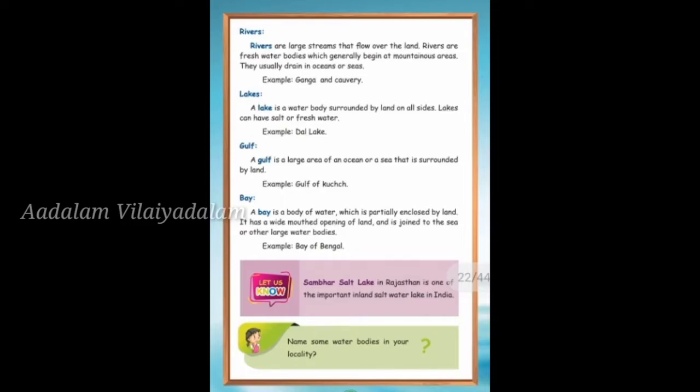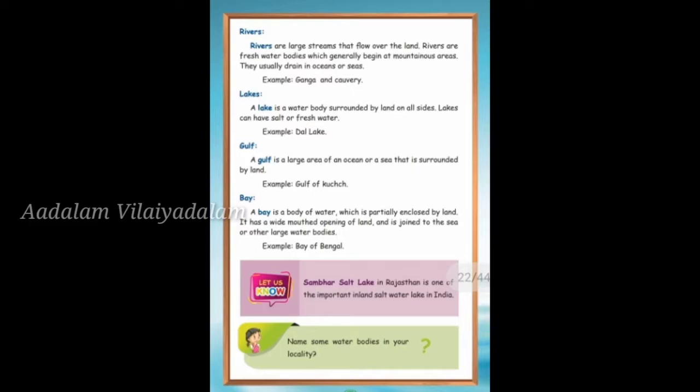The next water body is rivers. Rivers are large streams and originate in mountain areas. Originate means starts. Mostly the river starts in the mountain areas and they are fresh water bodies.